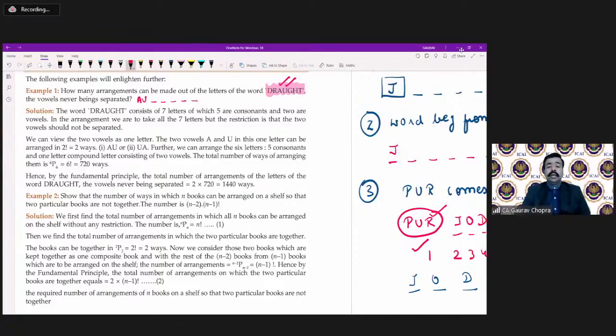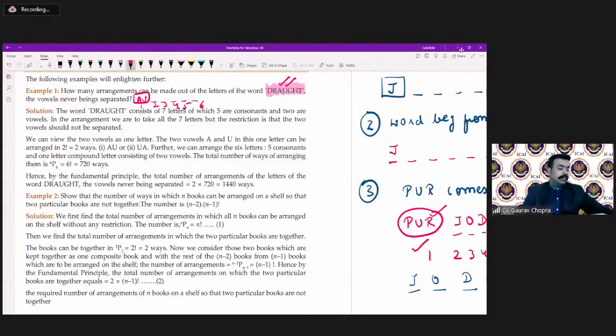Out of 7, 2 are fixed, A and U, and remaining we are having 5 places. So A and U is the single unit now. So in totality, how many units are there? We are having 6 places available. 1, 2, 3, 4, 5, and then 6.